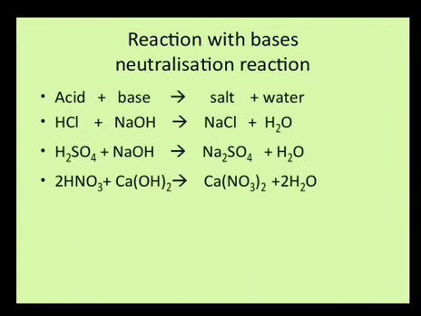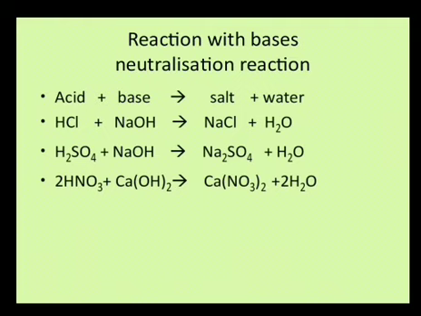Now in a similar manner, in the next equation, nitric acid is treated with calcium hydroxide. Here you may note down the names of calcium hydroxide. It may be lime water, it may be slaked lime, or calcium hydroxide as it is written. In all the cases, the reaction will remain the same, and you see the nitrate ion is combining with the calcium ion, and since the valency of calcium is 2, we need 2 nitrate ions to combine with 1 calcium.